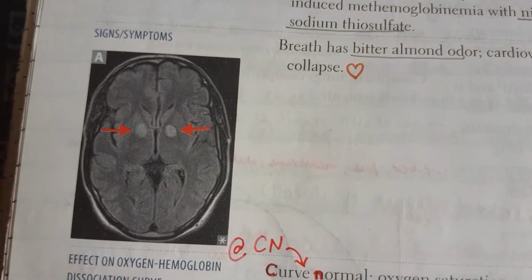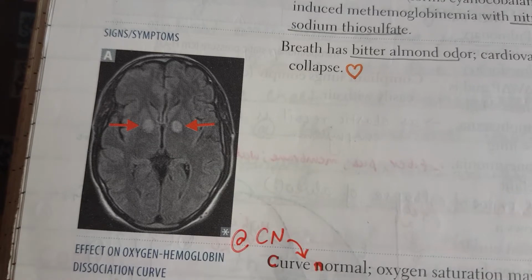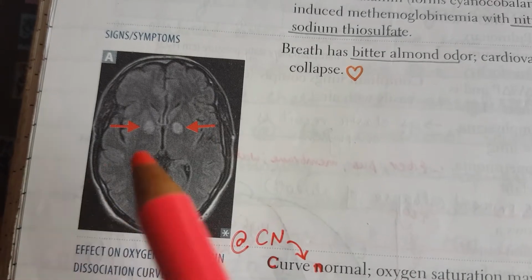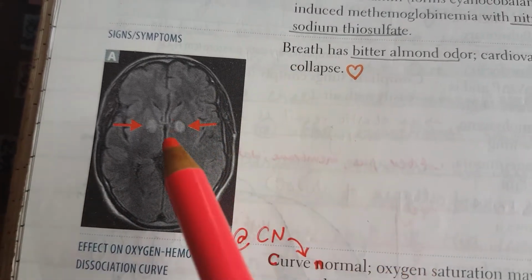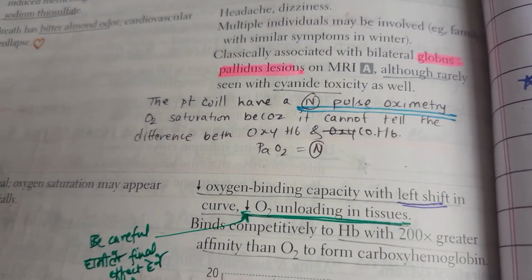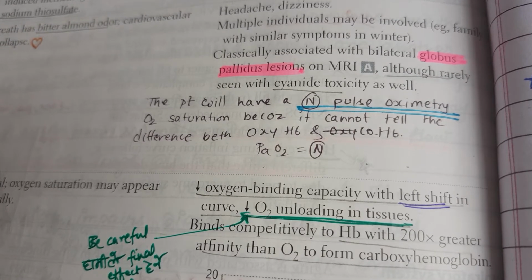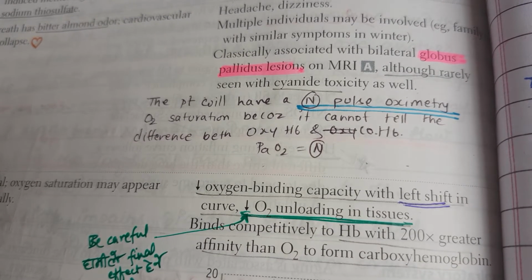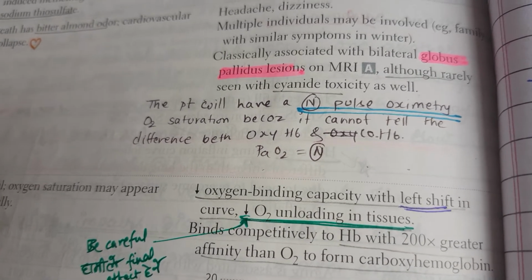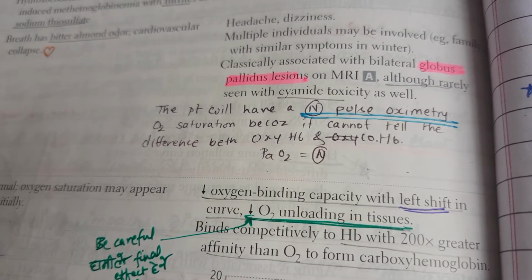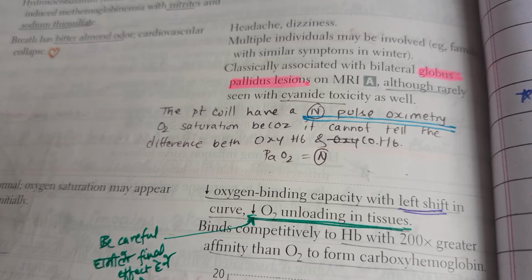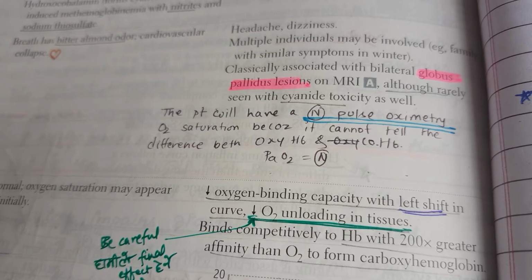You see this is the globus pallidus lesion on the brain MRI. It is not very specific because it can occur in both cyanide and carbon monoxide poisoning. Remember that. The patient will have a normal pulse oximetry oxygen saturation, because it cannot tell the difference between oxyhemoglobin and carboxyhemoglobin. So pulse oximetry is very misleading in this case. PaO2 can be normal.